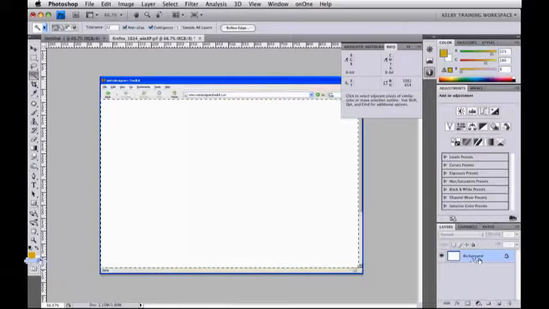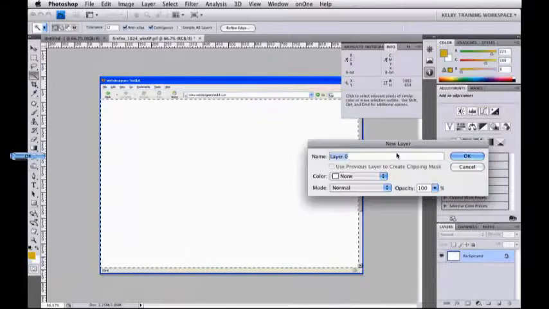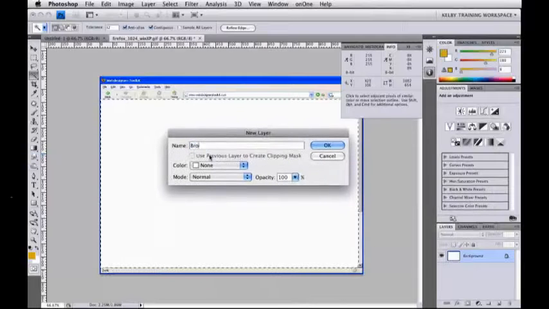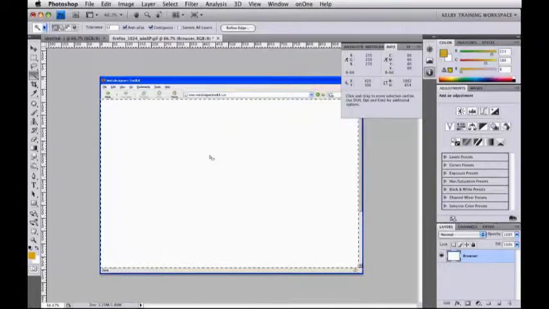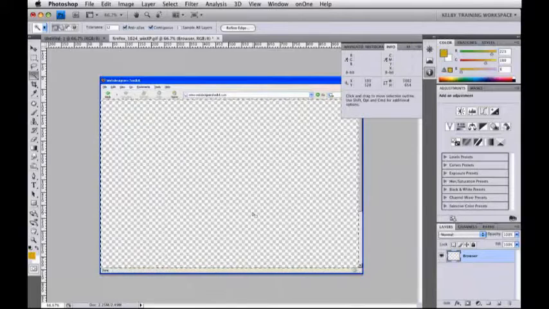So over here, I can just click on the black and white cookie and select solid color. That makes a solid color fill layer that I can use. I'm going to click OK. I'll call it web background. And I'll take that web background and move it directly under the browser. The cool part about that is that now, if I want to change a color, it's very, very quick. Just click on the thumbnail and move around and make whatever color I want.